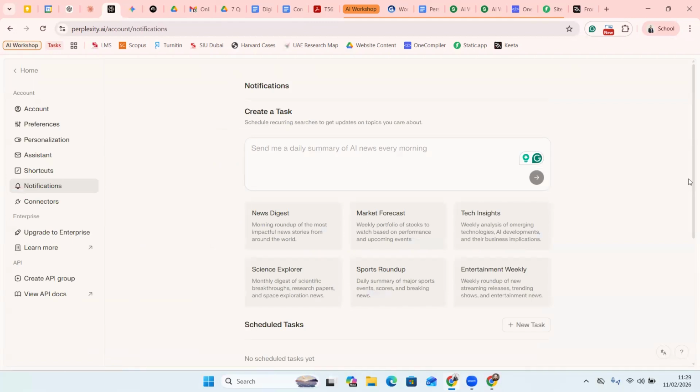So for example, I would say that every morning at 8 a.m., provide me a summary of the latest AI happenings around the world. Okay, and then I make this one. And then it will also give me the next option, when do you want to have this kind of report.